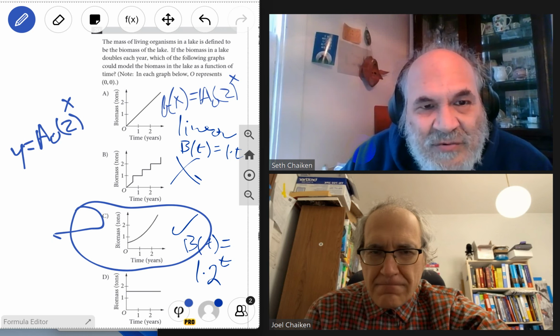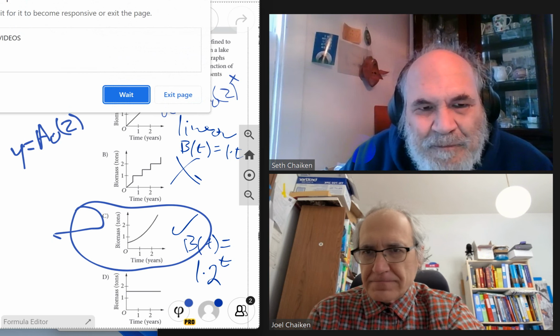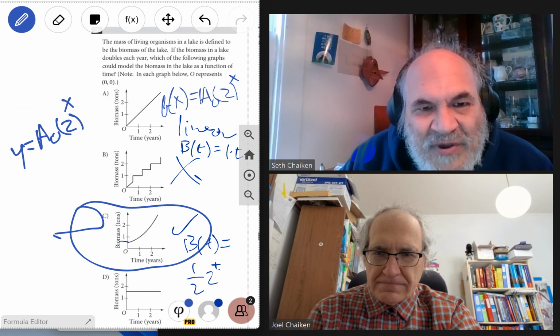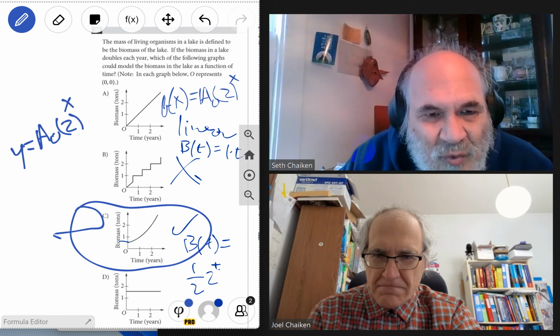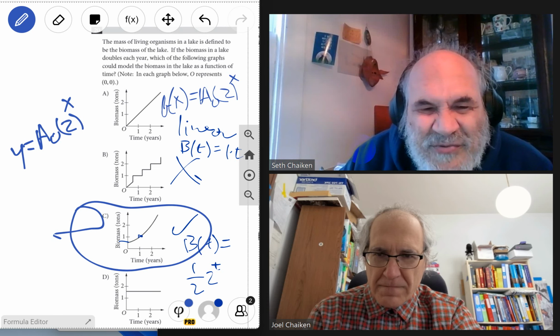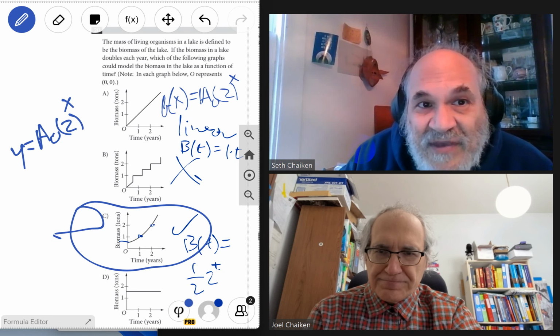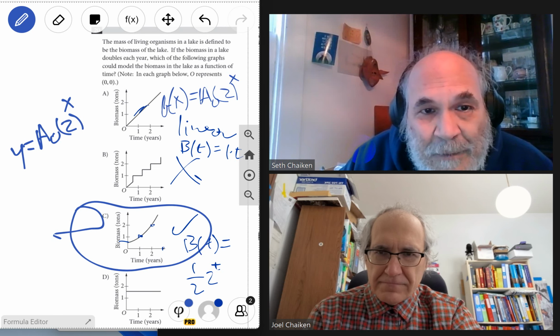And let's check it. When t equals 0, it's a half. When t equals 1, we get 1/2 of 2 to the 1, which is 1/2 of 2, which is 1. When t equals 2, it doubles from 1 to 2. So far, it's pretty much the same as this. But take one more step. At 3, it doubles from 2 to 4.